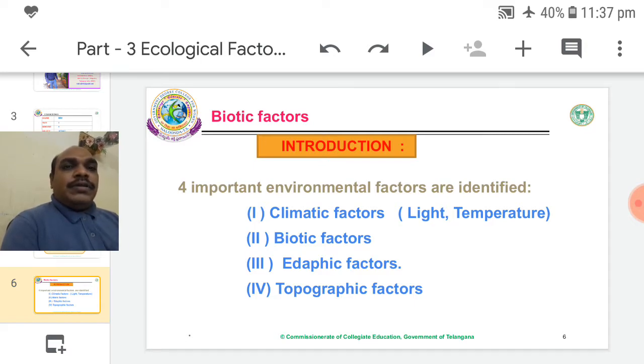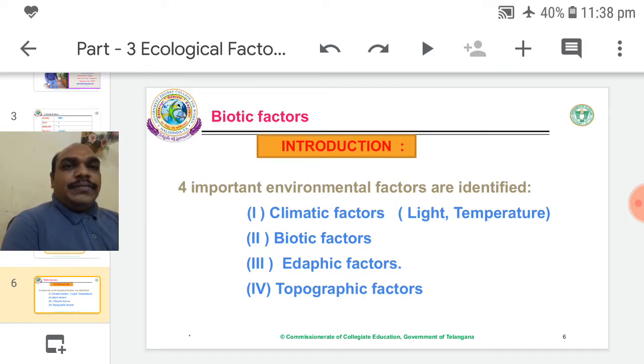In the environment, biotic components and abiotic components are present. The relationship between biotic components and abiotic components, along with that environment, decides every living organism's metabolic activities. Four important environmental factors are identified: climatic factors, such as light, temperature, water, etc. In the syllabus we have only two, light and temperature.